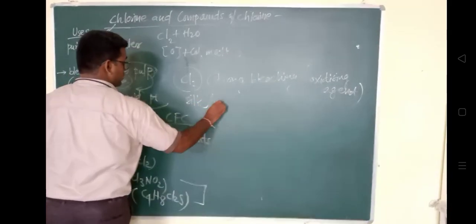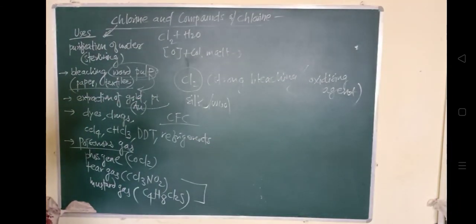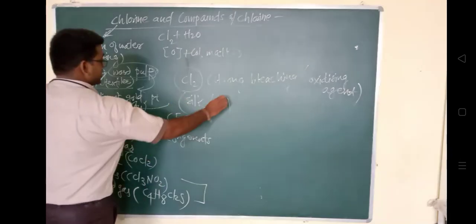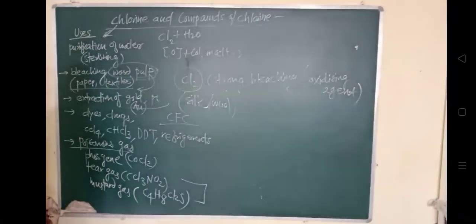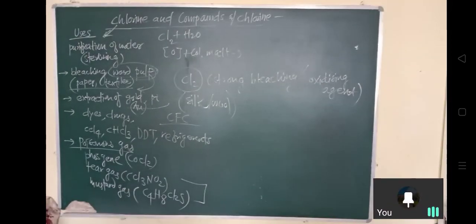Okay, so this is all about the properties of chlorine. Now we'll see the compounds, the different compounds that are formed by this chlorine. So the very first compound is HCl.